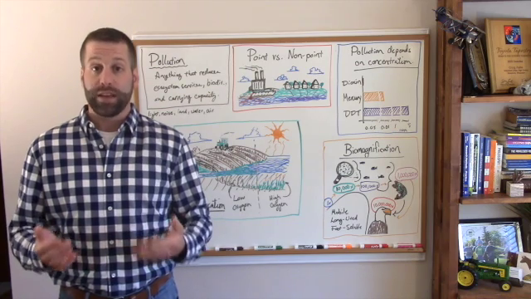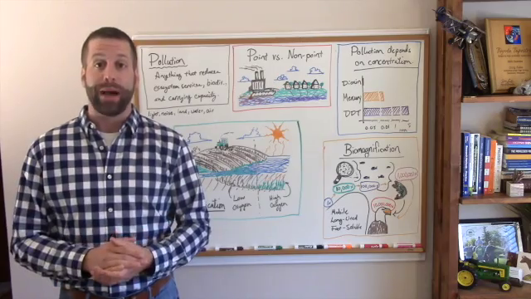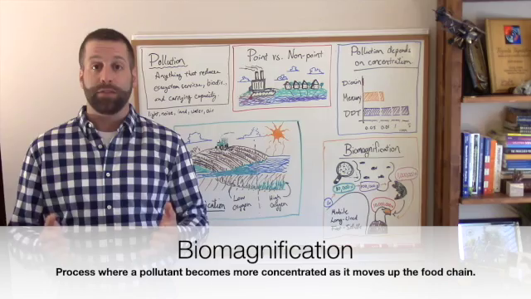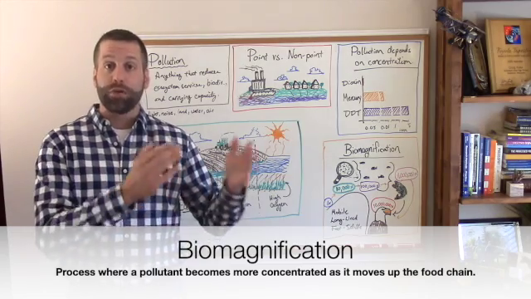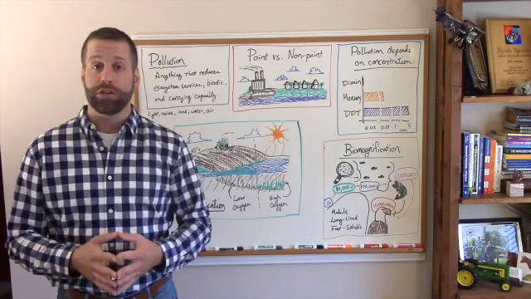The concentration necessary for something to disrupt an ecosystem also depends on whether or not that substance can biomagnify. Biomagnification is the process in which the substance becomes increasingly concentrated as it moves up the food chain. For example, consider DDT, the pesticide we mentioned earlier.